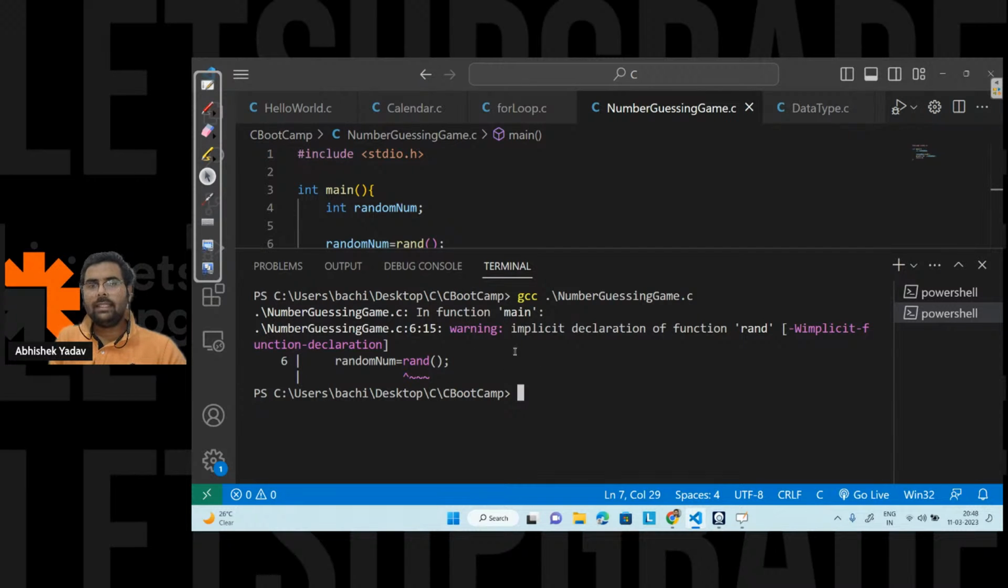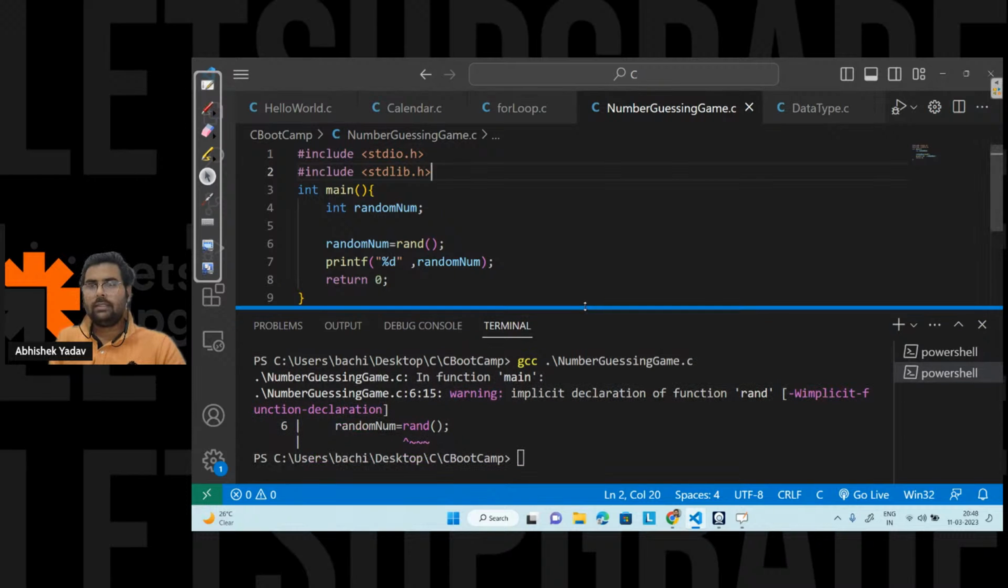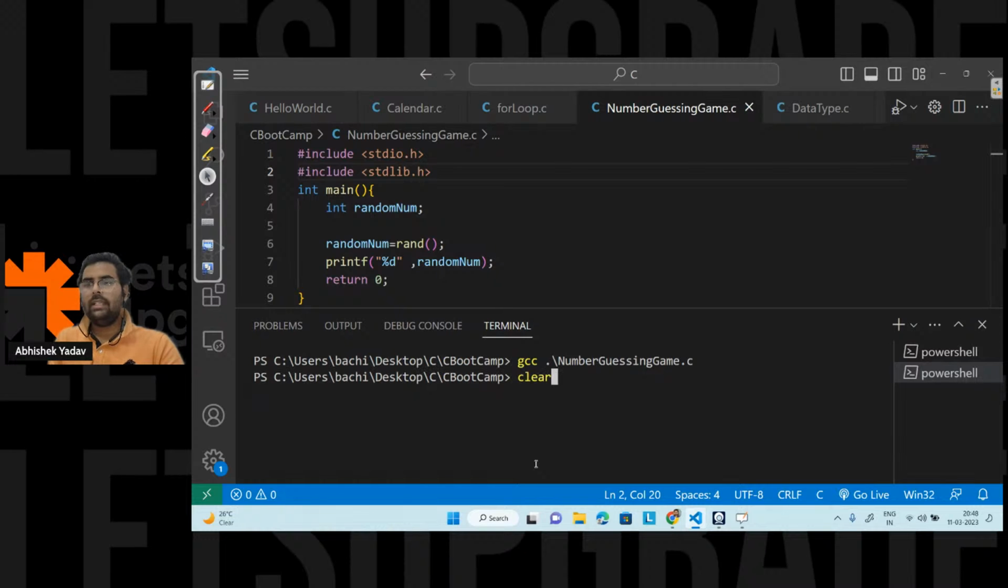Here you can see I am getting a compile time error. It is saying implicit declaration of function rand. Basically we are using the rand function, but my compiler is not able to identify where it is. So I have to tell the compiler that the rand function is present inside a library, that is hash include stdlib.h. Let's run the code again and see what output I get now. Now I'm not getting any compile time error, so let's run the code.